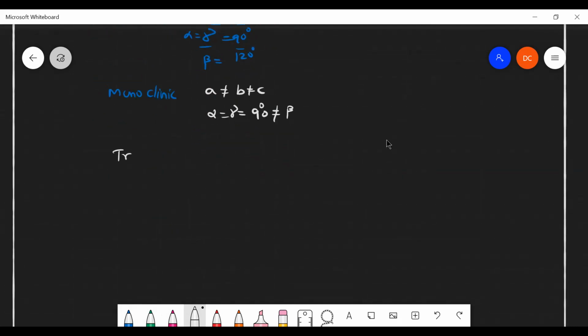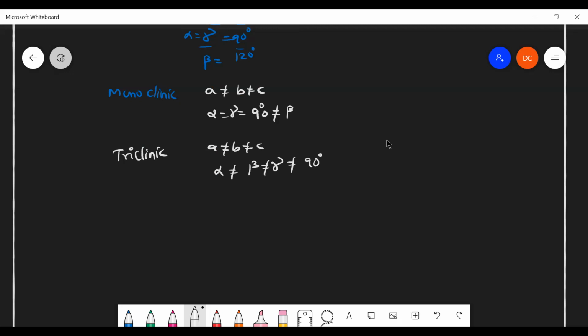And triclinic. Triclinic: there is A not equal to B not equal to C, but alpha not equal to beta not equal to gamma, that is also not equal to 90 degrees. Then it is called triclinic structure. Is that clear? Triclinic in nature. So these are all the things. Is that clear or not?